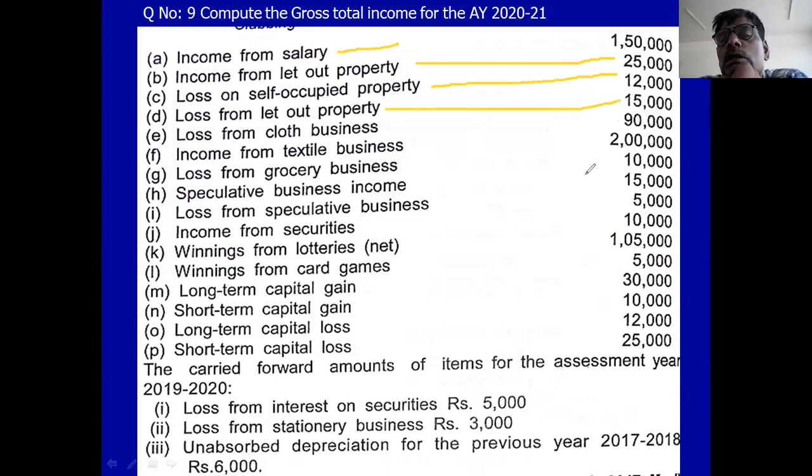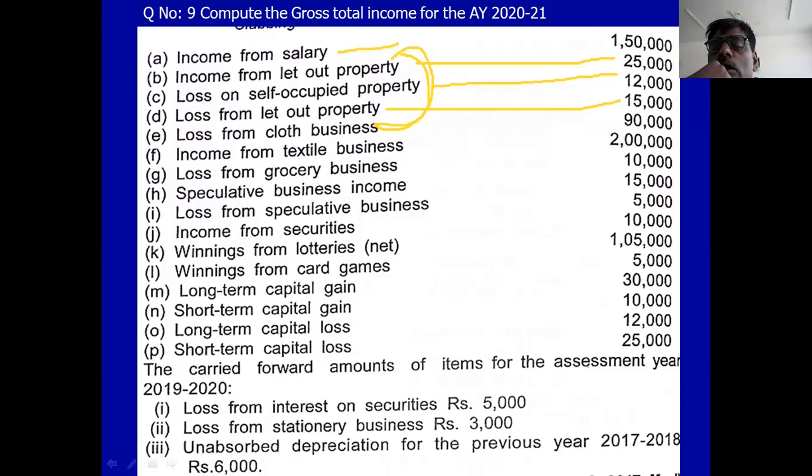Okay, you see here. In the house property, there are 3. Out of 3, 1 is profit, income 25,000. And the second and third points are losses. Out of 25,000, you adjust the loss.